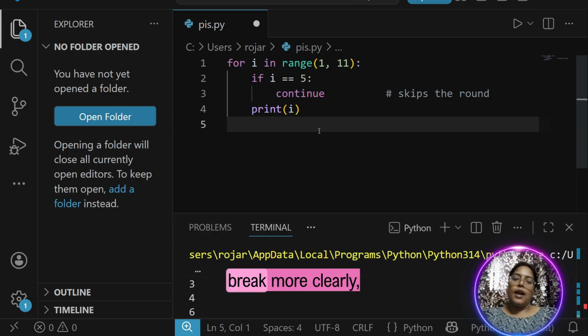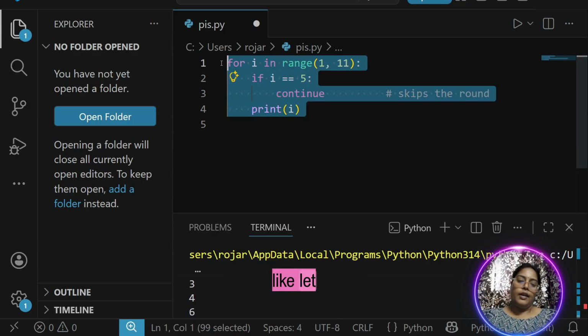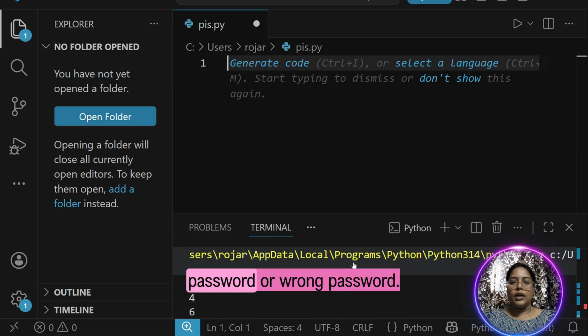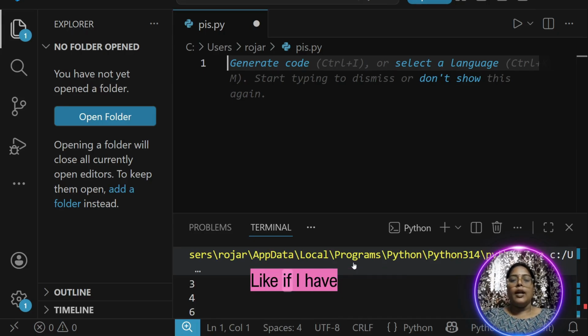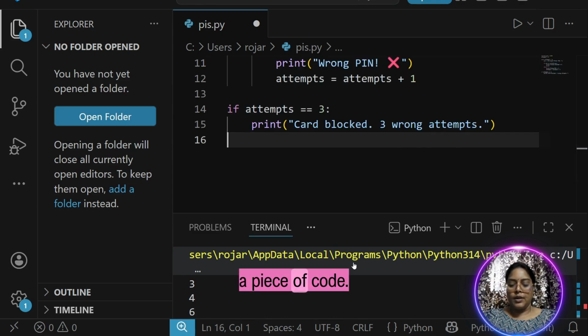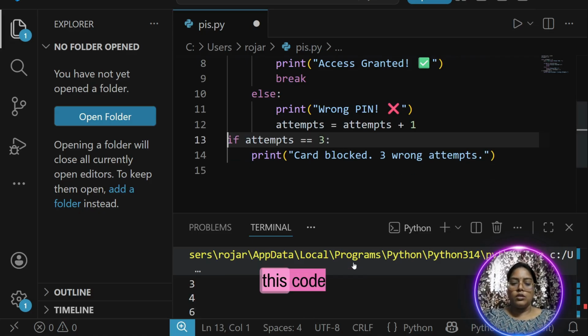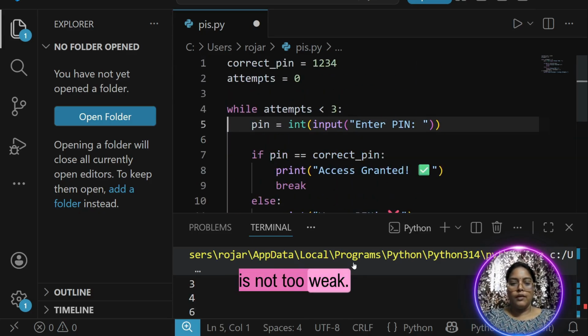Now to understand break more clearly, let us write a piece of code for our ATM. Whether I am giving the correct password or wrong password, if I have given a wrong password, within three turns it should fail. So I have written a piece of code, and if you see carefully, this code is not too big.